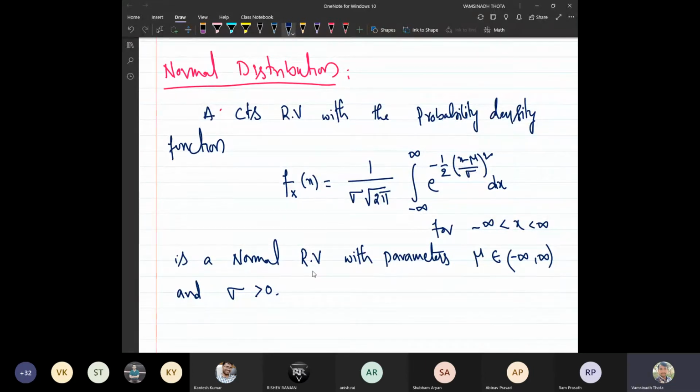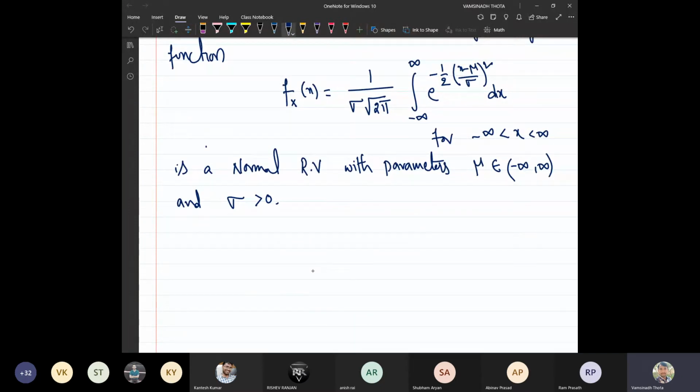Now a continuous random variable with the probability density function given by this one is said to be a normal random variable. Of course we will prove it later, but for now I will state that for this random variable the mean, that is the expected value of the random variable x, is mu, and the variance of x is sigma square.